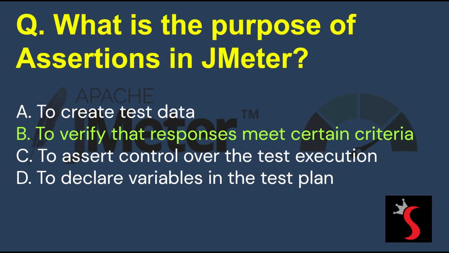And correct answer is option B. To verify that responses meet certain criteria. The purpose of assertions in JMeter is to validate the response to requests sent to a server. Assertions compare the expected result to the actual result of the request at runtime.